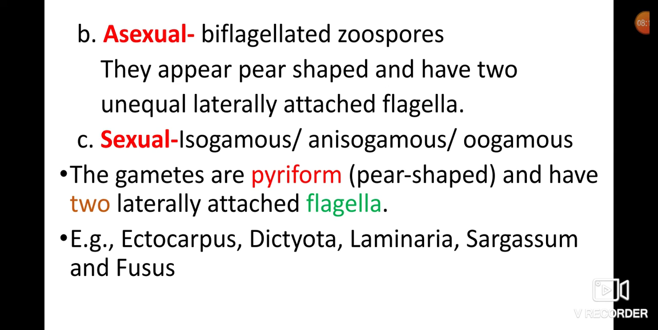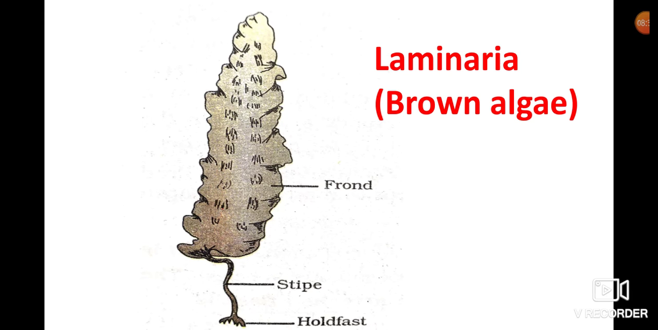Common members of Phaeophyce are Ectocarpus, Dictyota, Laminaria, Sargassum, and Fucus. These are some examples belonging to Phaeophyce or brown algae members. Let us discuss another class, that is Rhodophyce. See the picture, it belongs to brown algae, that is Phaeophyce, Laminaria.